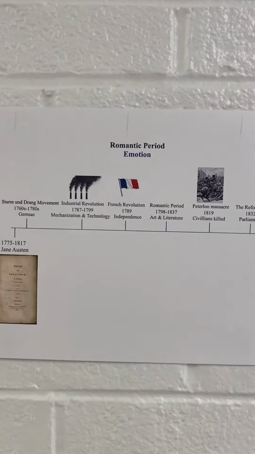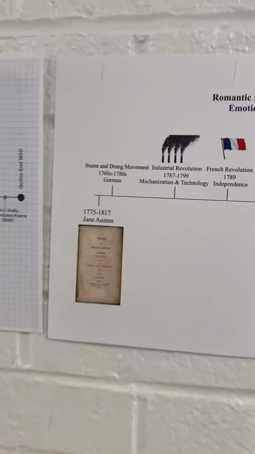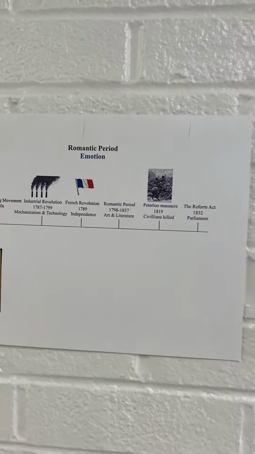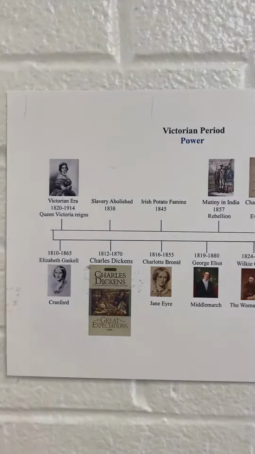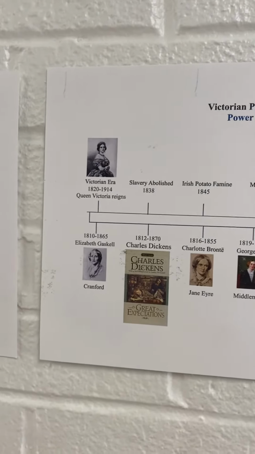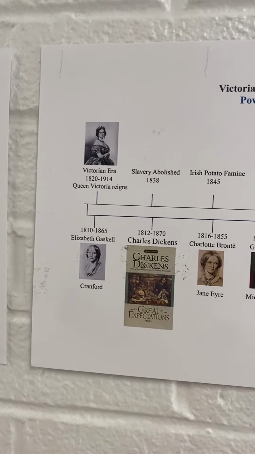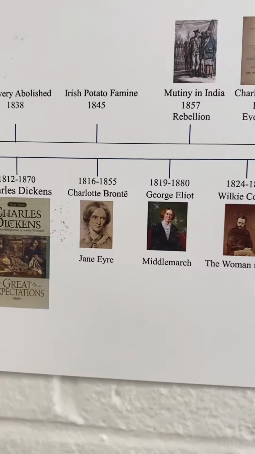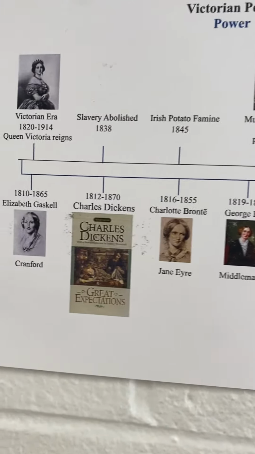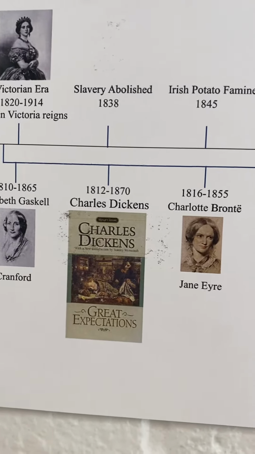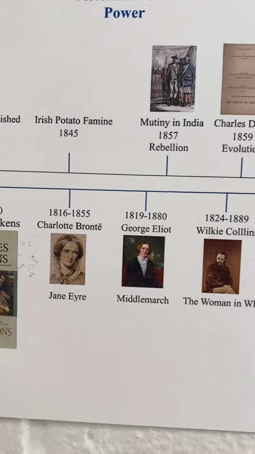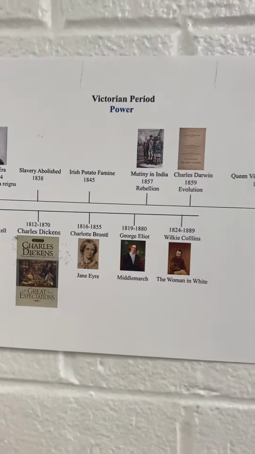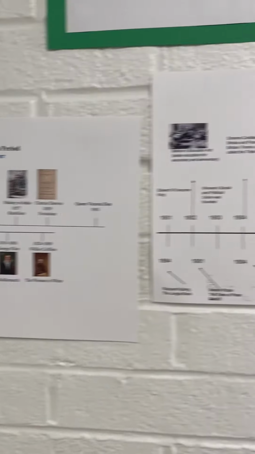We move over to our Romantic period, and we have Jane Austen, which is the landmark writer during the Romantic period. During the Victorian period, we have many choices, and we're going to be looking at, we have already looked at Cranford and Elizabeth Gaskell. We're going to be taking a look at Elizabeth Gaskell again a little later on in that period. Great Expectations by Dickens, Jane Eyre, Middlemarch. We've got Wilkie Collins, The Woman in White. So here are some important books we'll be considering.